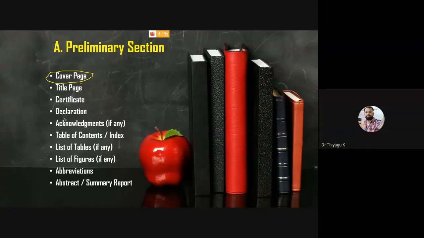Then title page, certificate, declarations, acknowledgements, table of contents, list of tables, list of figures, and sometimes some abbreviations. Then some of the previous reports have a small summary report, a 1 or 2 page summary, that they may add. So this much may come under the preliminary sections. I hope you understand this. Preliminary means the first phase of what we have to add into the thesis report.